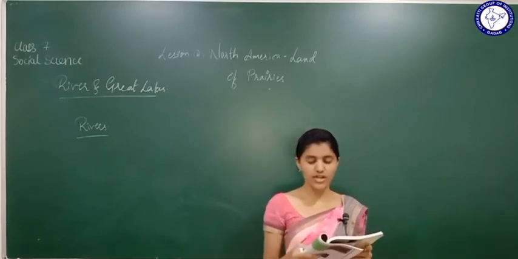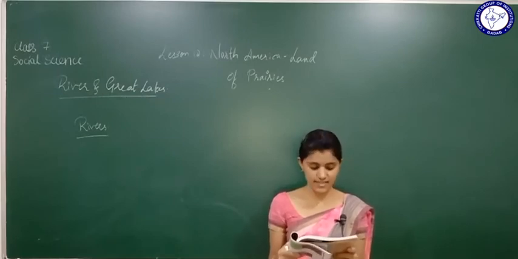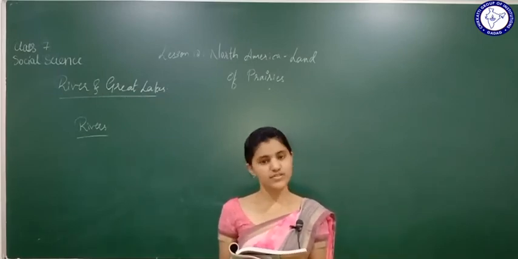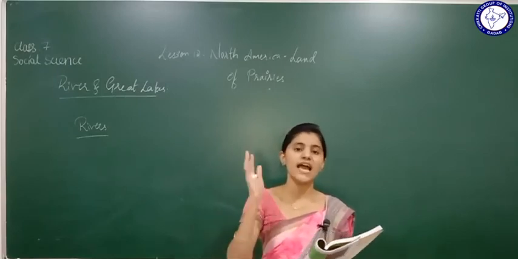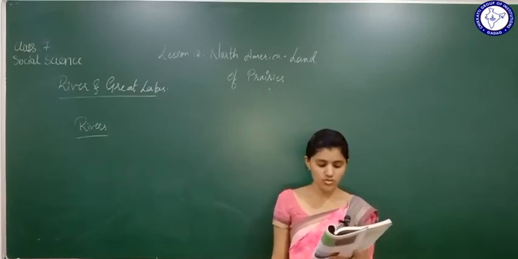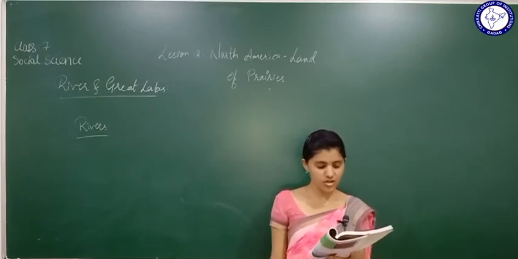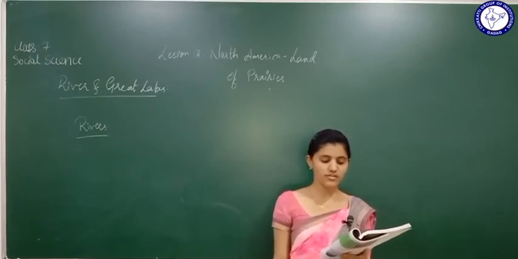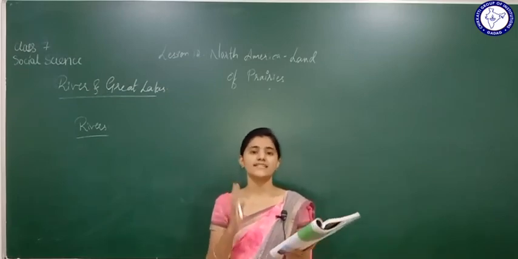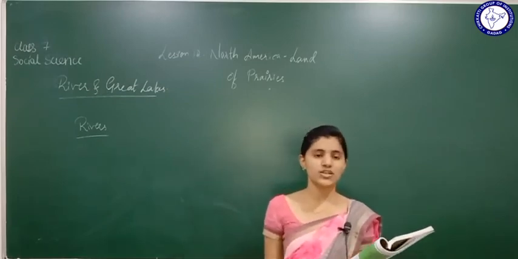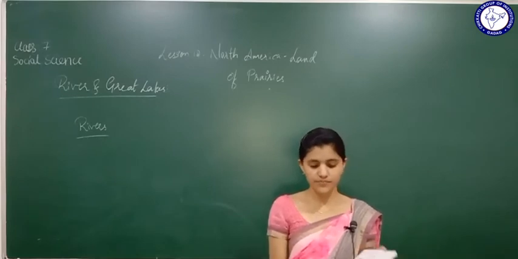This Colorado River is a center of what? A center of scenic beauty, which means very beautiful nature is available there to see and it attracts tourism. The Grand Canyon is called a natural wonder of the world. This Grand Canyon is so beautiful that it is named as a natural wonder of the world.